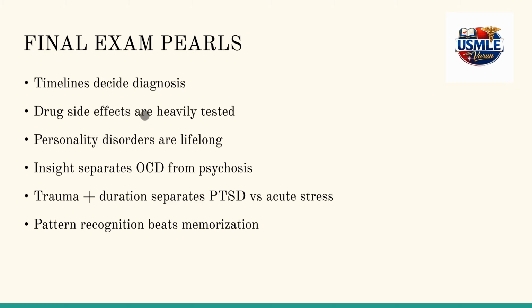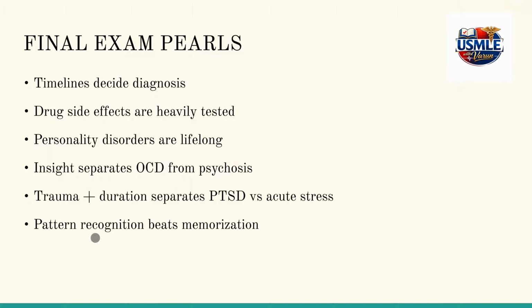So, final examples. This is the gift that I can give to anybody who has been following the series: timeline decides the diagnosis, acute or chronic. All right. Drug side effects are heavily tested, so we need to revise the key drug side effects that we have already discussed in the previous videos. Personality disorders are lifelong, they're chronic conditions. Insight is something that separates OCD from psychosis. Trauma and duration separate PTSD versus acute stress. One condition is if the onset occurs in less than 1 month, and the other condition is if the onset occurs after 1 month.